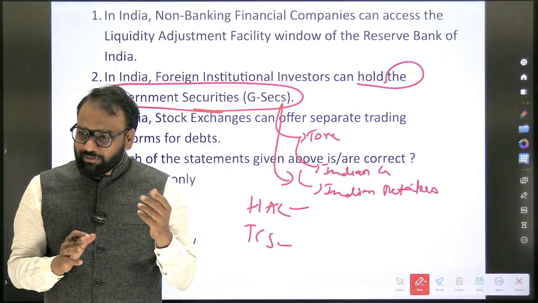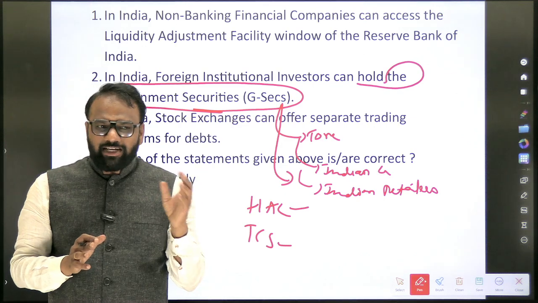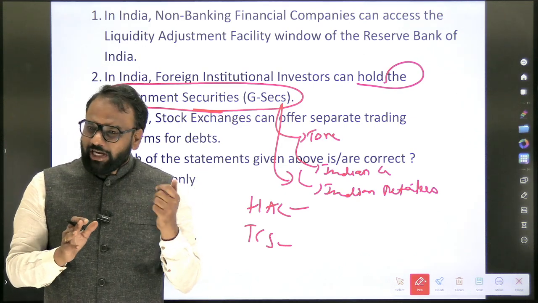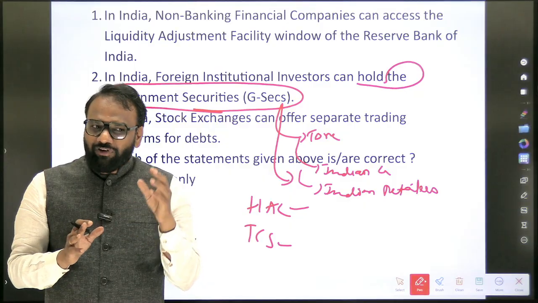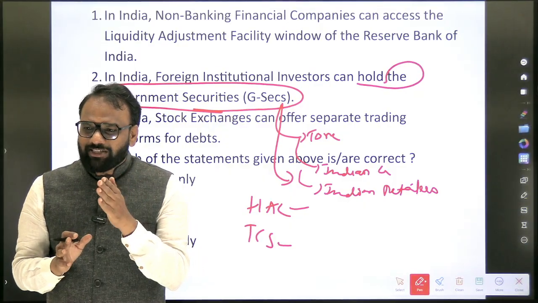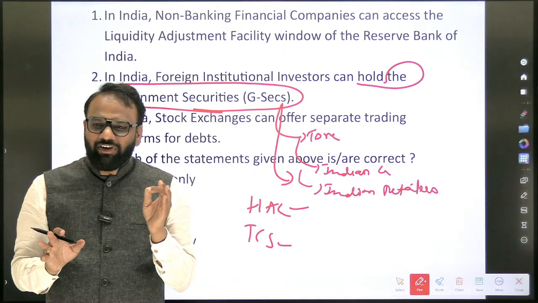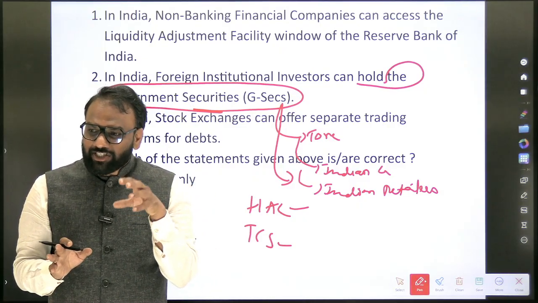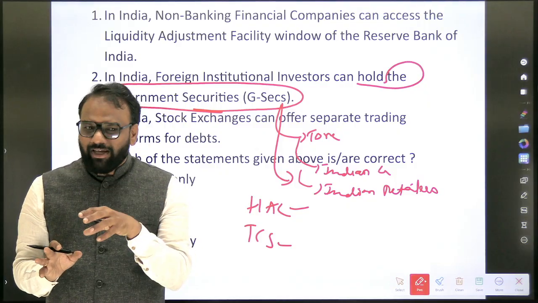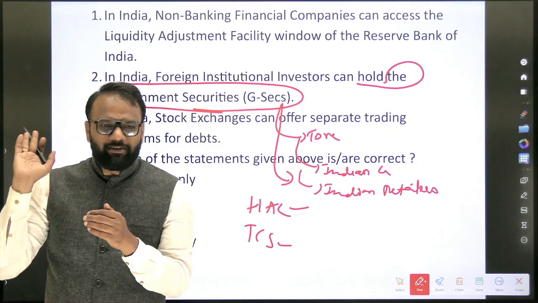Similarly, when a foreigner comes to India, and a foreign institution, let's say Amazon, can it purchase government security? Yes, it can. So when a foreigner comes to India and purchases government security, will it be called FDI? No. There is no link between FDI and foreigners purchasing government security. Only when they purchase the shares of a government company or a private company will it qualify as FDI, also if certain thresholds are met.